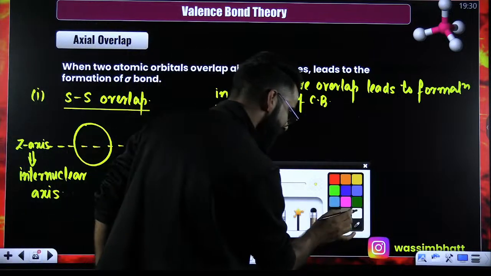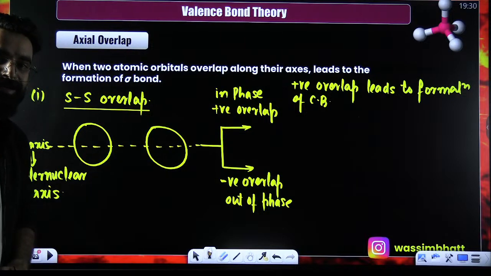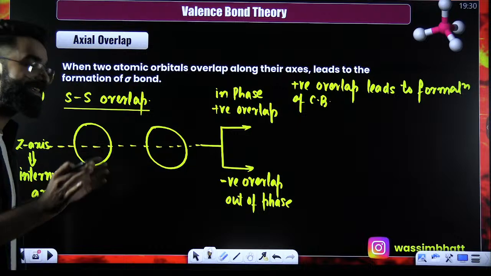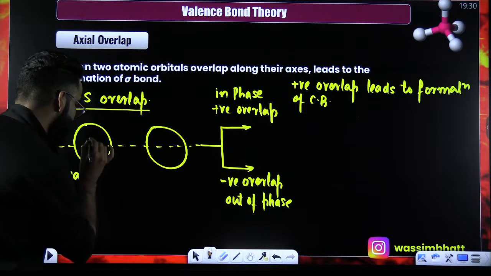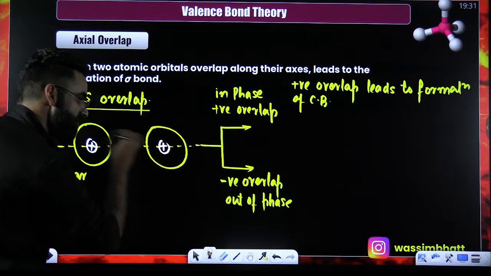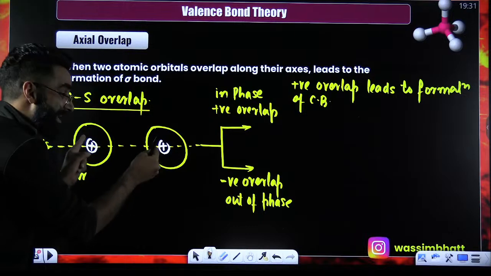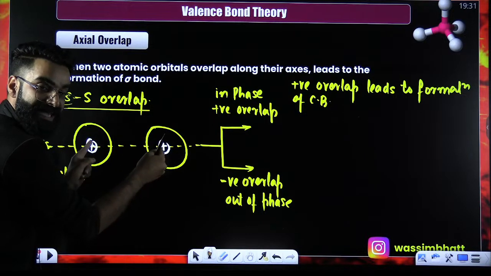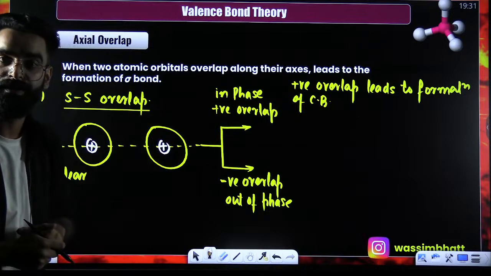Now, my dear students, how exactly am I going to show you the positive overlap and negative overlap over here? I'll be giving certain signs to these orbitals. If I give this a positive sign, I'm giving this the positive sign as well. Whenever you see same sign on same side, remember positive overlap is going to happen.